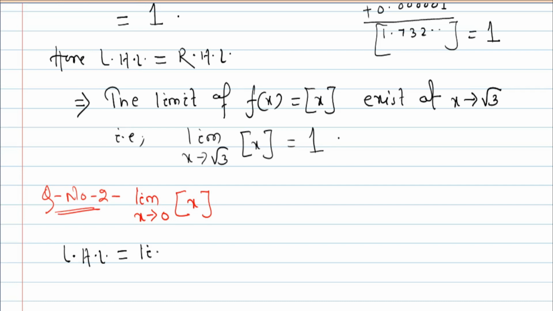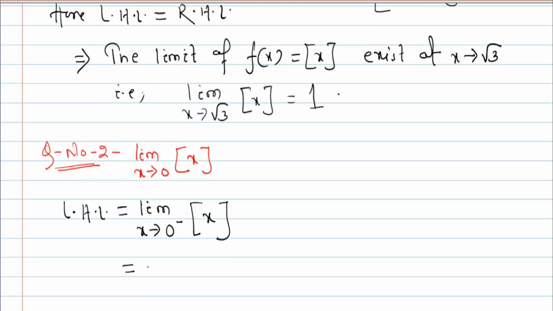That is limit x tends to 0 minus, here a is 0, so a minus means 0 minus, and the function is bracketed x, the greatest integer function. Now x should be replaced by 0 minus h. What is h? h is a very small number, tends to 0.